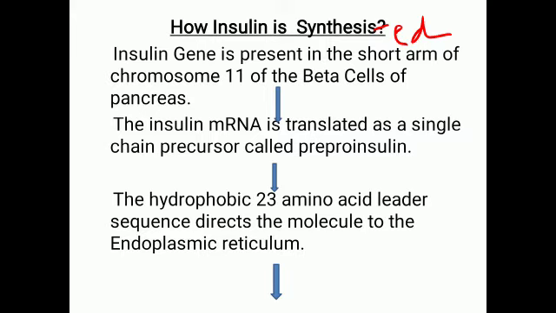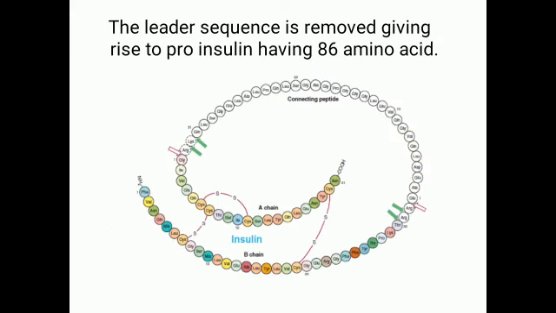Now, after entering into the endoplasmic reticulum, these leader sequences are cleaved so that proinsulin with 86 amino acids is formed. So, from preproinsulin, proinsulin is formed. Now this proinsulin has an amino acid configuration in such a way that it allows the intrachain and interchain formation of disulfide bonds, right?